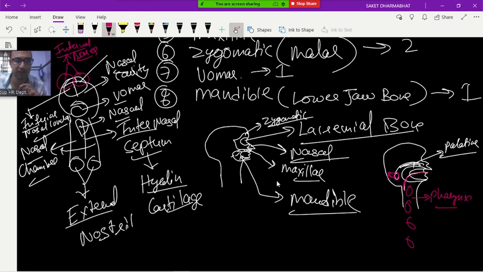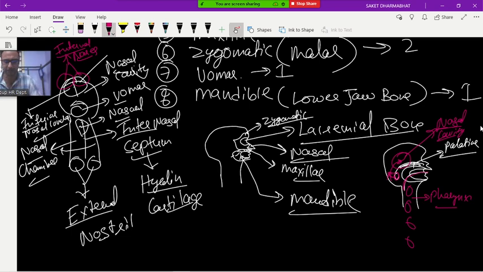Sometimes if you eat rice and suddenly you sneeze, the rice particle will enter the internal nares and come into your nasal cavity. Have you ever experienced this, eating rice and sneezing at the same time? That rice particle enters inside and you will feel very irritated.